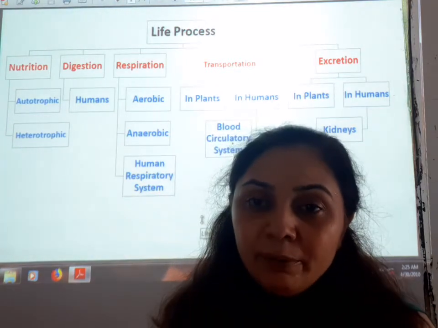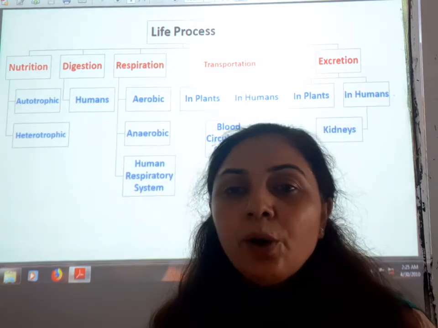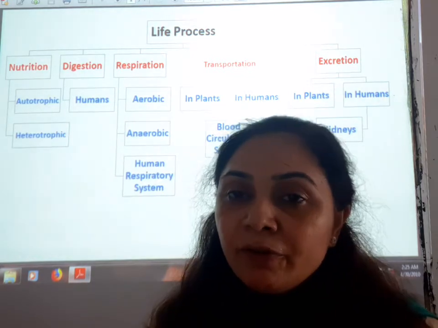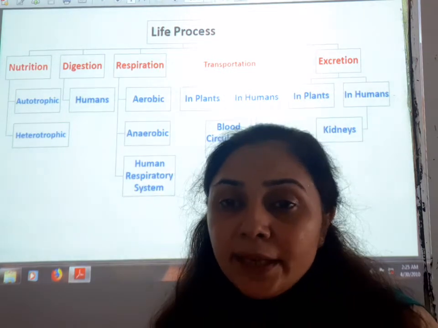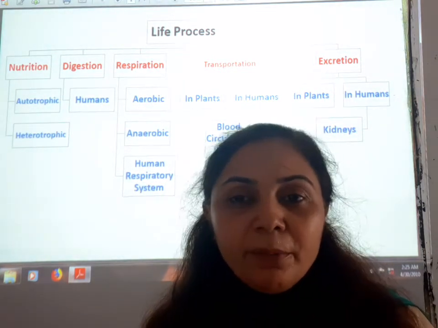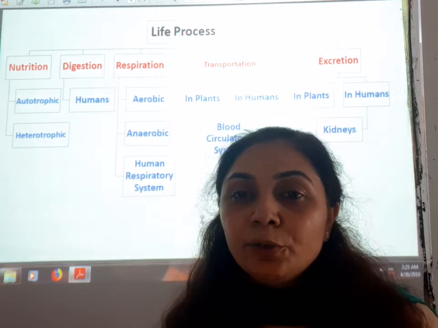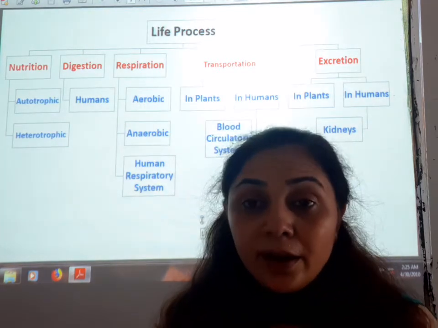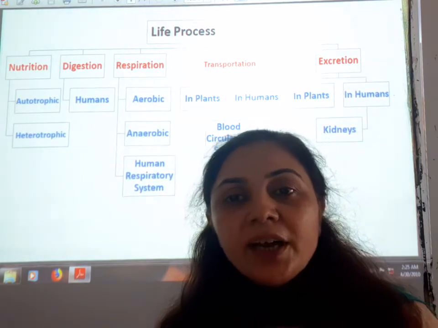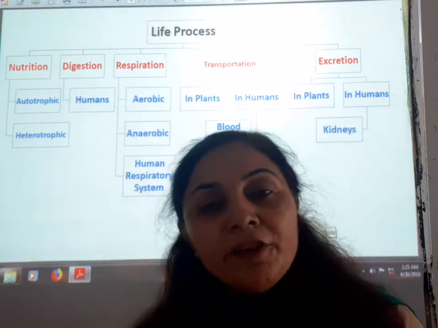Now when the cell performs, the tissues and the organs, and finally the organism will perform their functions. So the basic responsibility of the molecular movement is to maintain and repair the body. So students, all these are the functions conducted in the particular life processes.